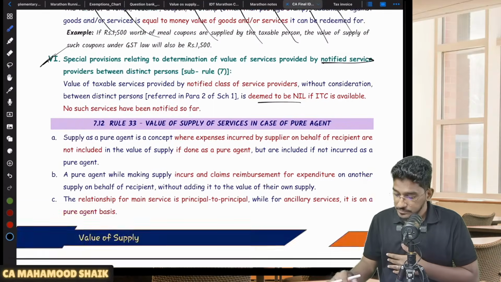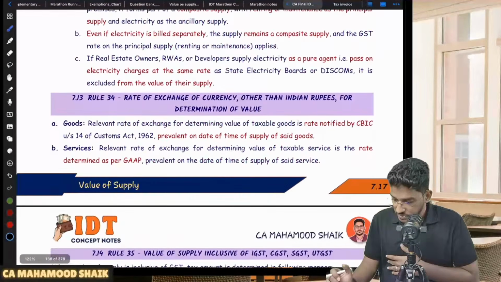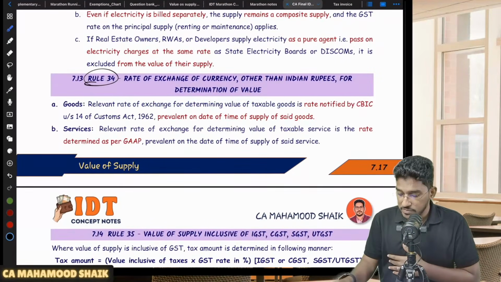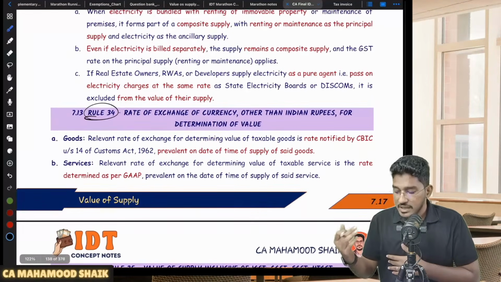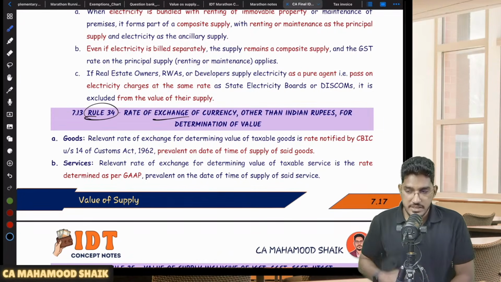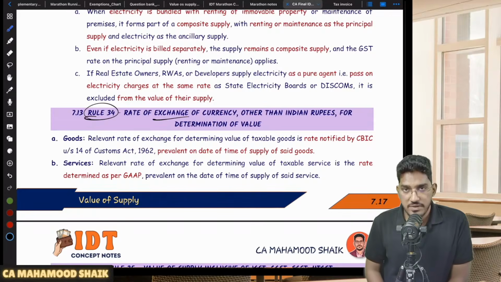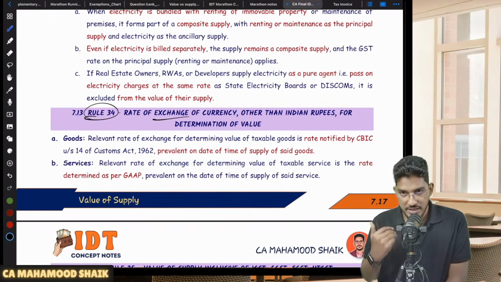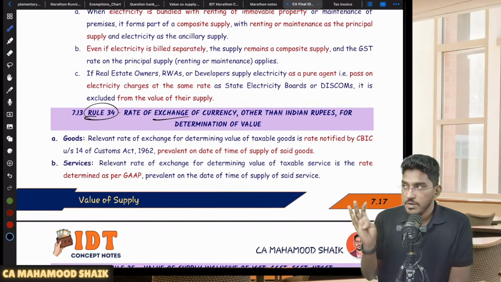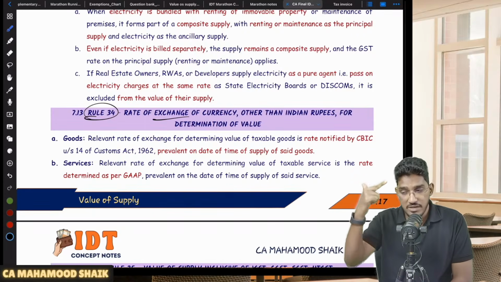Okay, right. Next. Rule 33, pure agent, I have already covered it. Yeah, I think that's all. Rule 34 also I'll try to quickly cover. In case for the supply you are making, your invoice is given in foreign currency, you have to convert that foreign currency into INR for the purpose of calculation of GST. The invoice is denominated in foreign currency, but you are required to pay the GST in INR. That means that invoice which is denominated in foreign currency is required to be converted into INR.